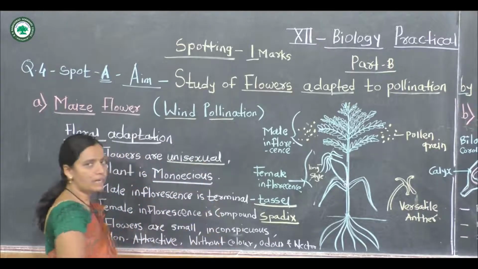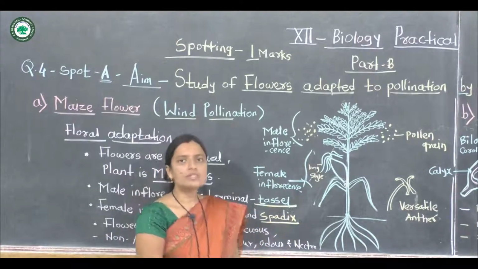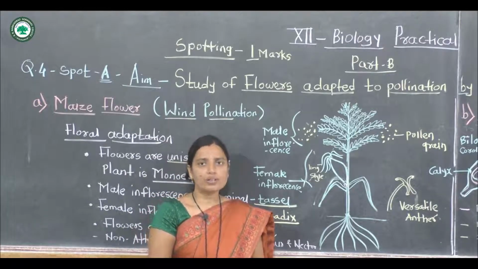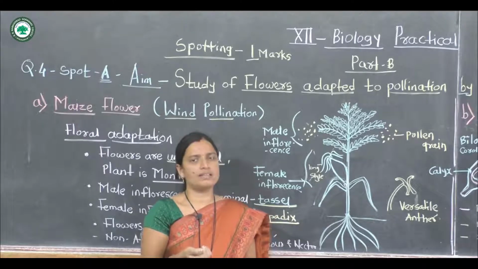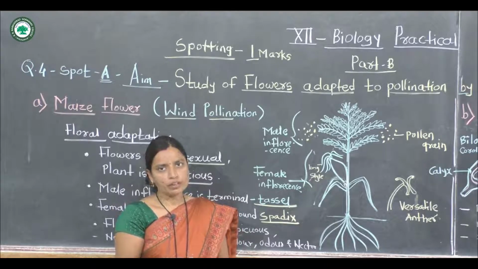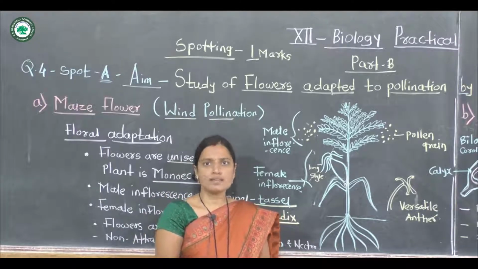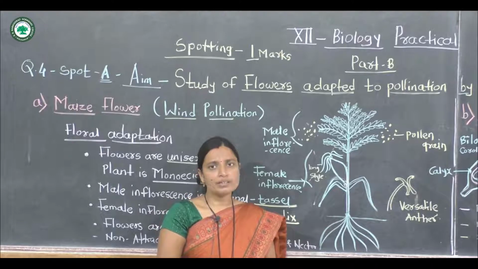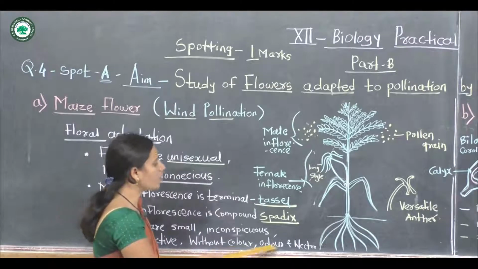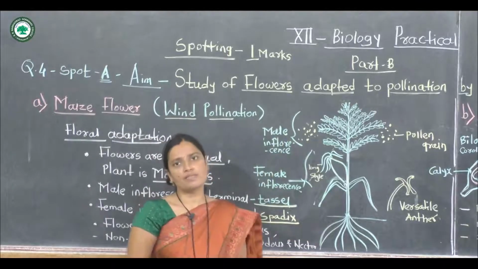This is an important character of this flower. Next, the maize flower is smaller in size; it is a very small flower. Next, this flower is colorless, without color, and nectarless; nectar is absent in this flower. The flower is colorless, small in size, and without color, odor and nectar. These are very important characteristics of the maize flower.